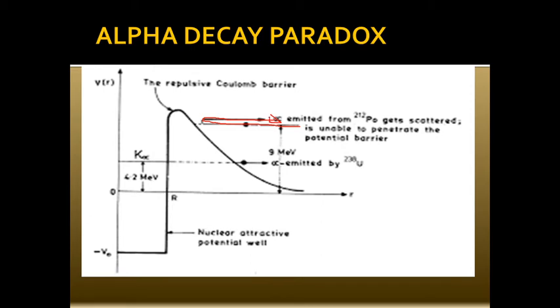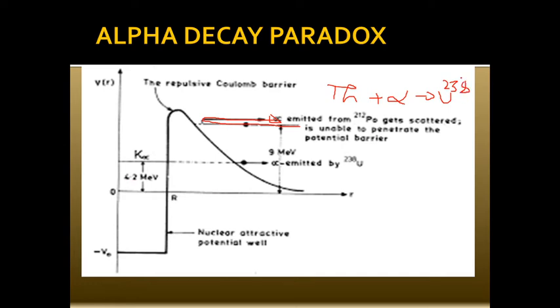So if you're talking about thorium and the alpha particle here, this alpha particle is emitted by polonium. It has energy of the order of around 9 MeV. It is bombarded on thorium, but they don't fuse and they don't form uranium 238. So the point is why?